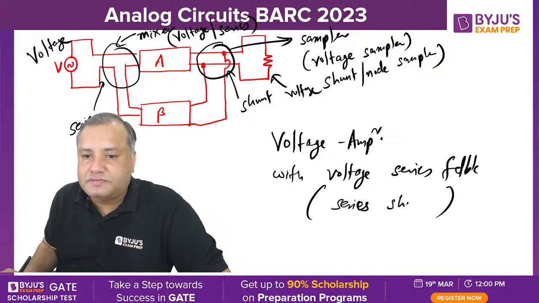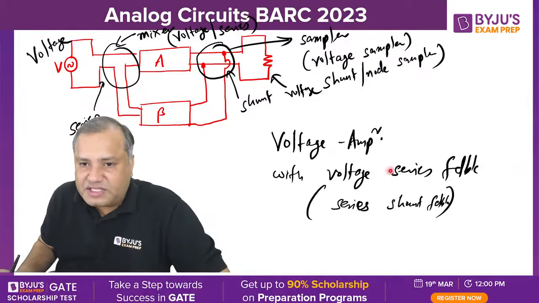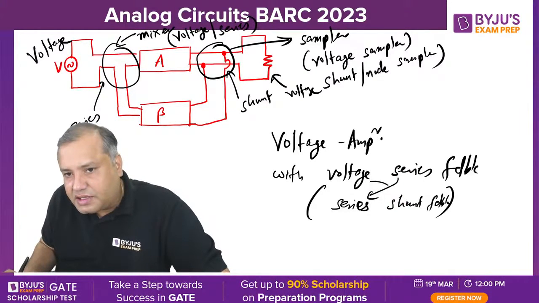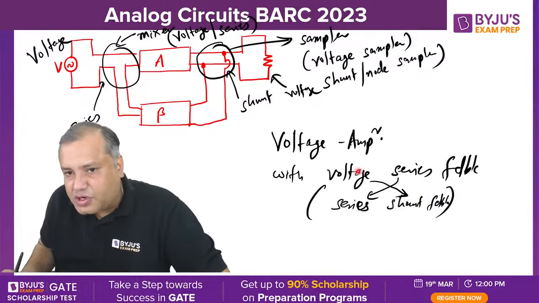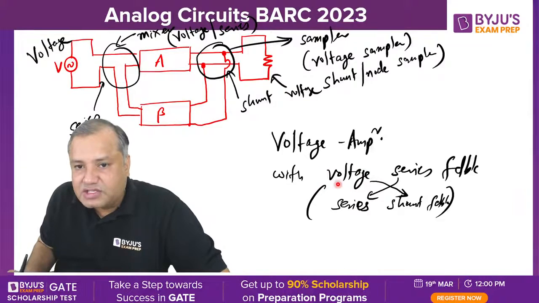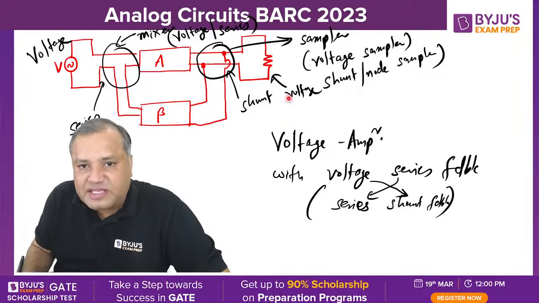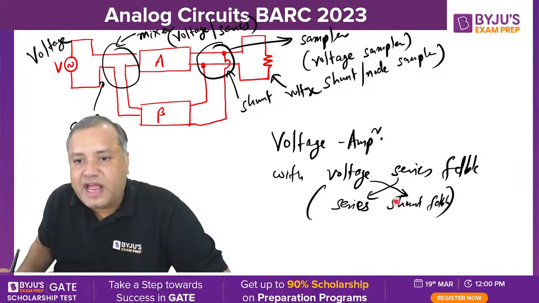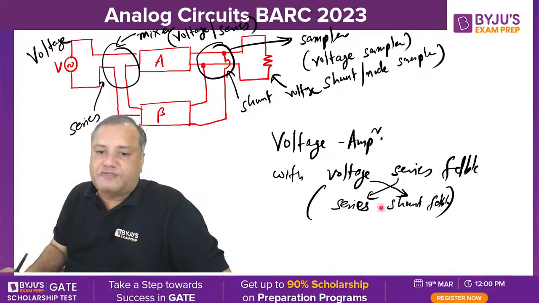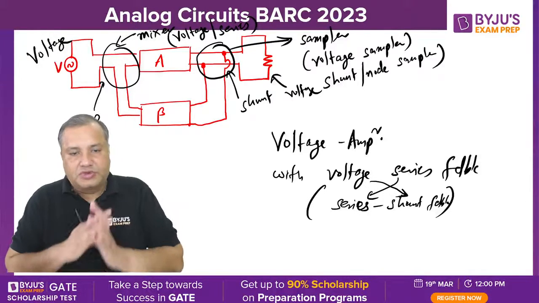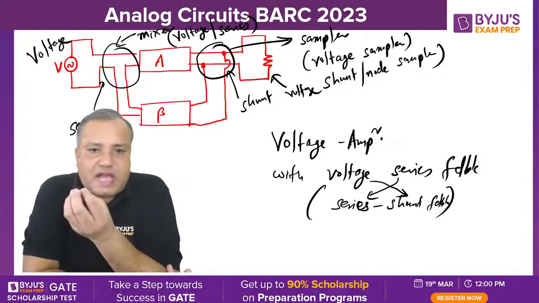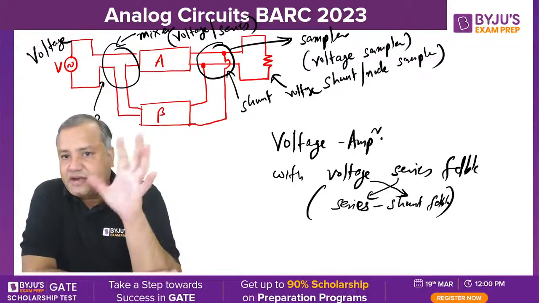Voltage series feedback is also known by the name series shunt feedback. Now this series word is copied here and this shunt is copied here. Shunt feedback means this shunt corresponds to which signal is sampled. So this is the sampling signal. The sampling signal is voltage, which means shunt type of connection. So voltage series feedback is also known as series shunt feedback. Students having slight basics can easily understand what is happening here.